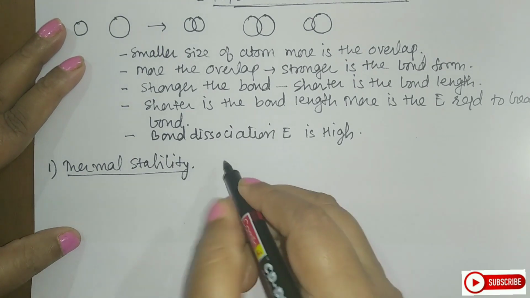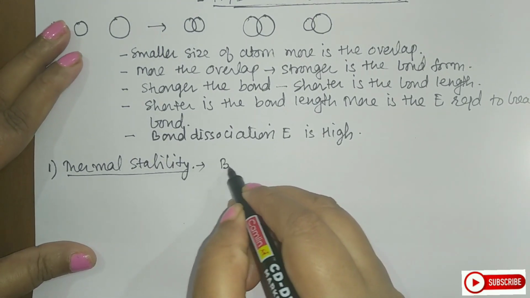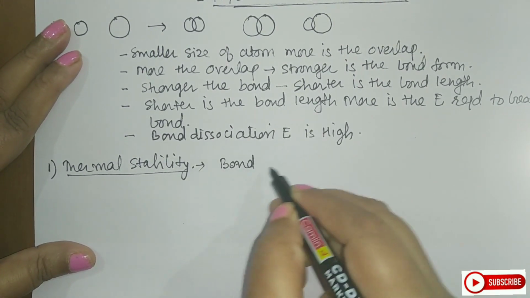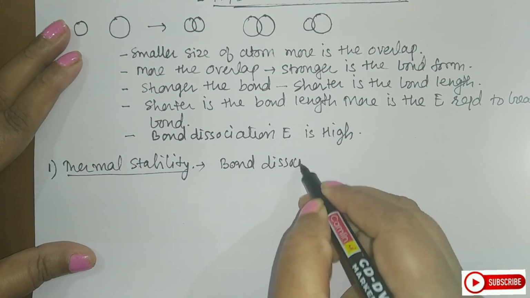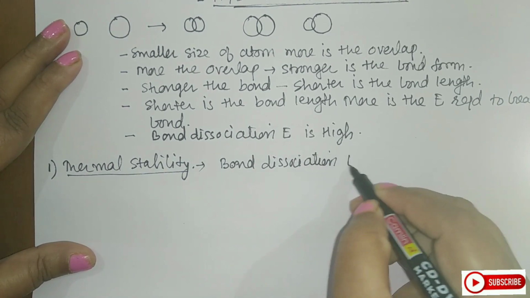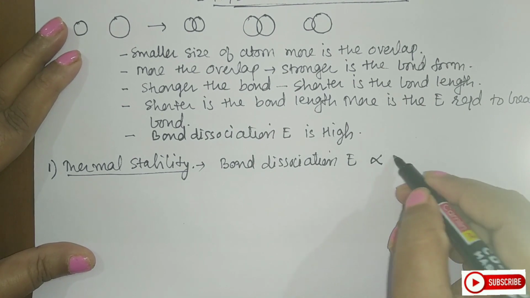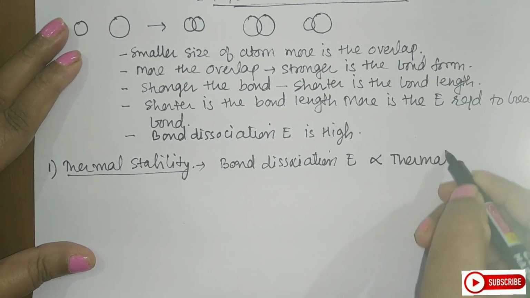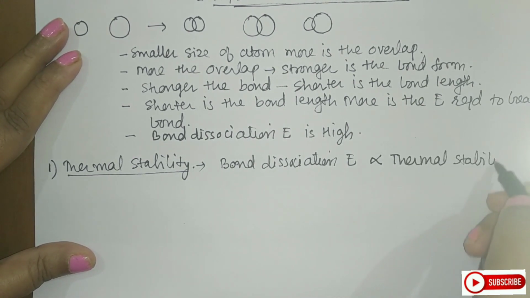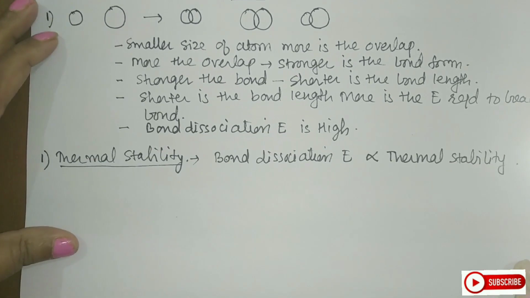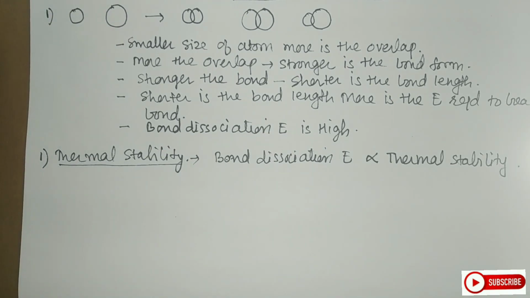The first statement I can make here is bond dissociation energy is directly proportional to thermal stability. What it means, student? More is the bond dissociation energy, thermally the molecule is more stable.